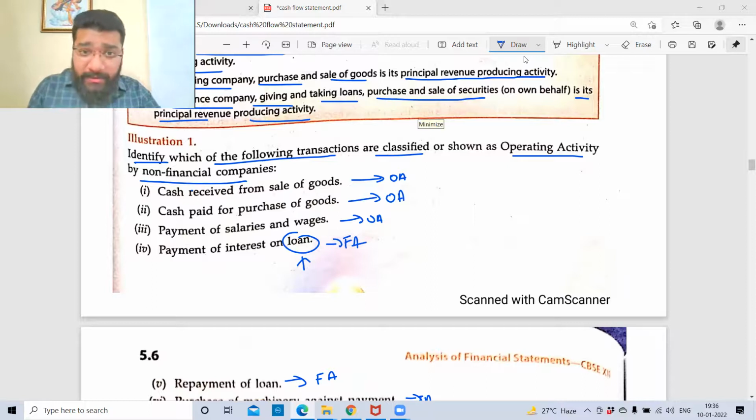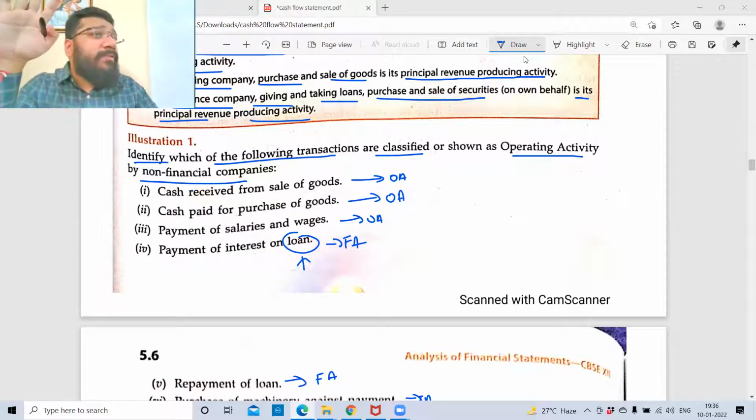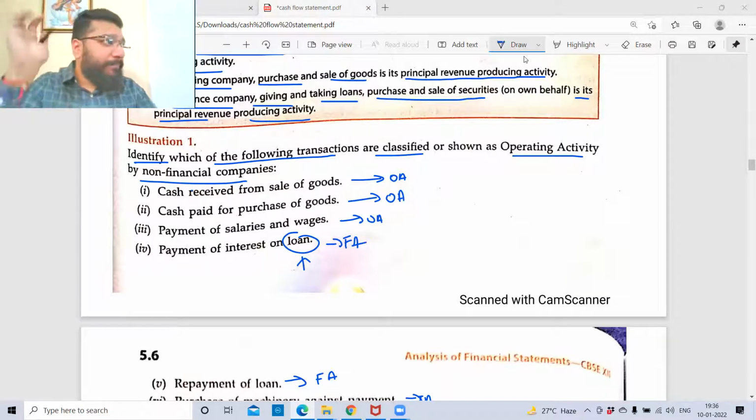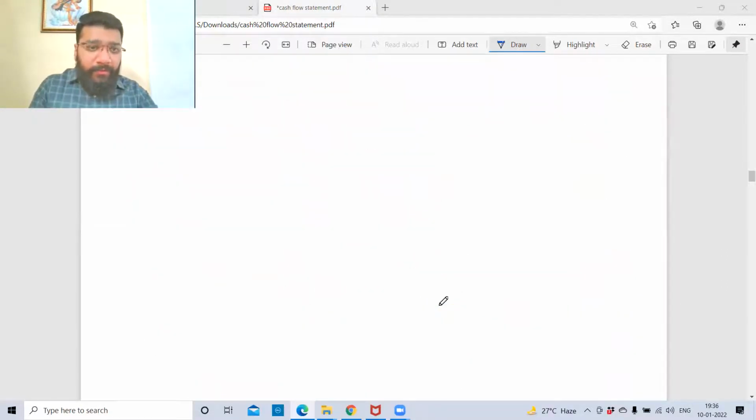You can say, sir, bank charges is a type of commission to a bank. So cash received from commission can be a part of operating activity or for a finance company. Bank charges you need to segregate. Now, why do banks charge? For example, if I do a NEFT or RTGS transaction, or IMPS, bankers charge. So that payment is made for the operational activity. Now, if there are any bank charges in relation to financing activity or investment activity, then those bank charges will go to that respective category. If nothing is mentioned, bank charges are always in the operational category. I'll give you a break, don't worry.